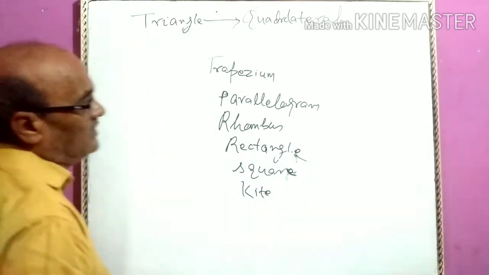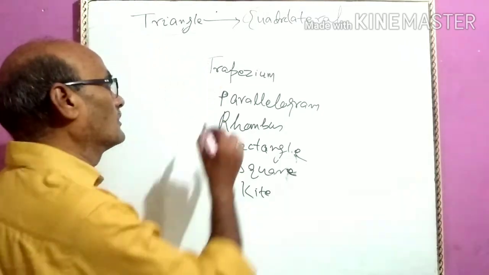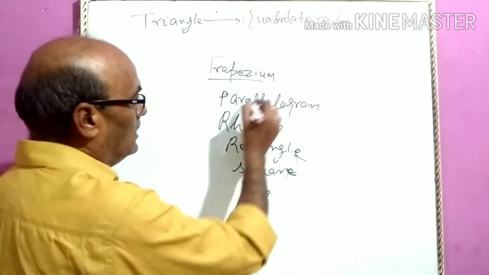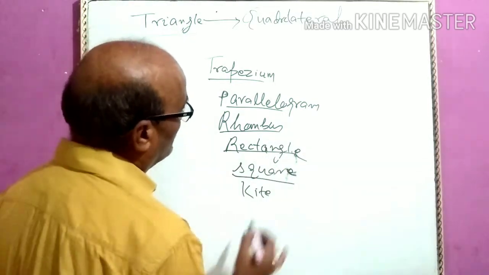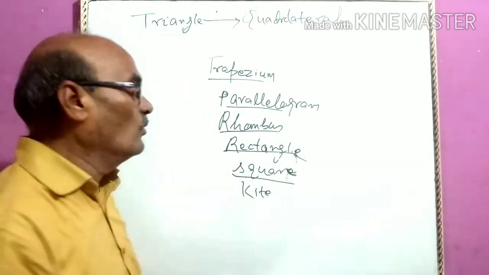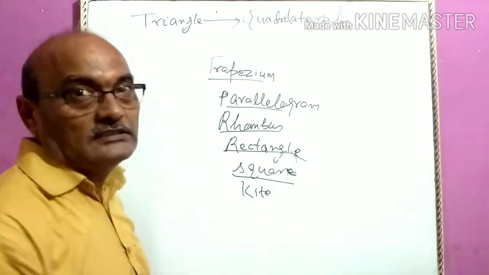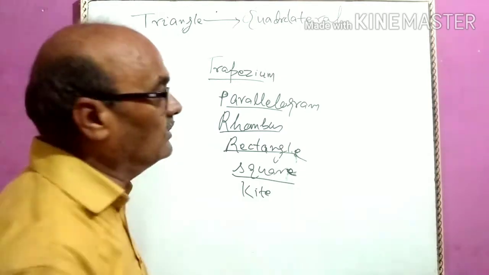In class 9, trapezium, parallelogram, rhombus, rectangle and square are in the syllabus. Okay, at wide level. Let us see its definitions one by one.